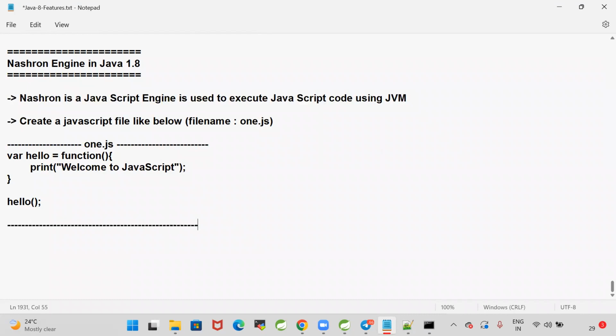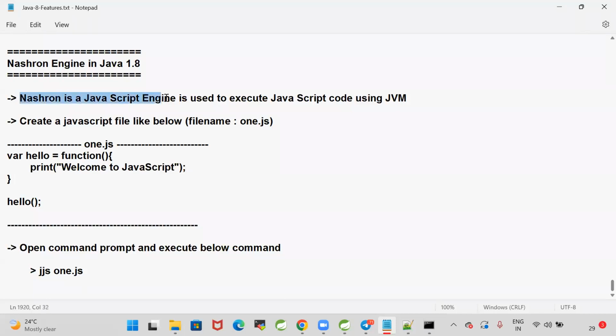Open command prompt and execute this file using the below command. So what is the command? That is jjs space 1.js. That is used to run a JavaScript file by using the Nashorn engine. Nashorn is a JavaScript engine used to execute JavaScript code using JVM.